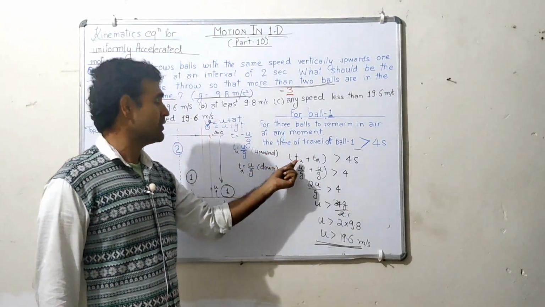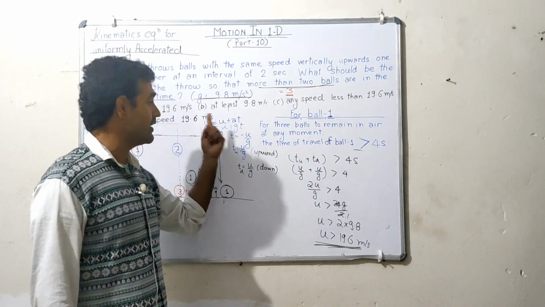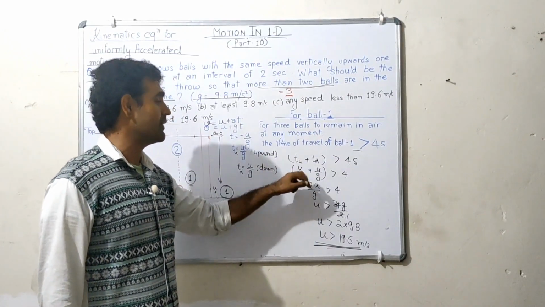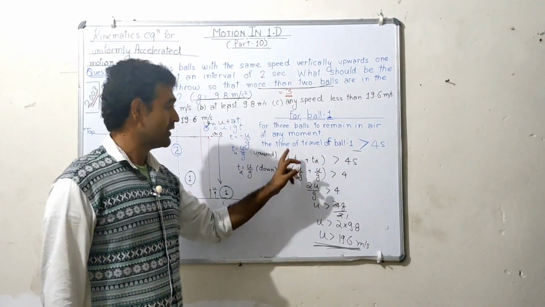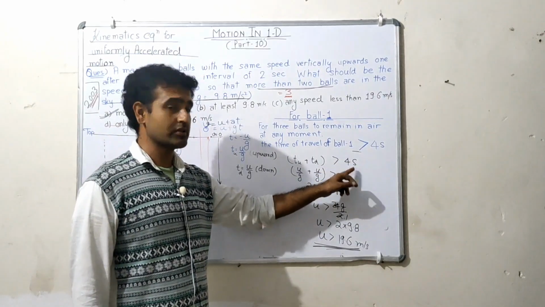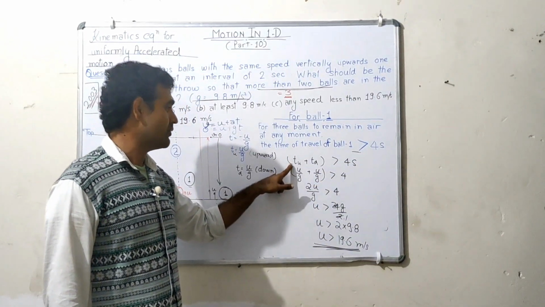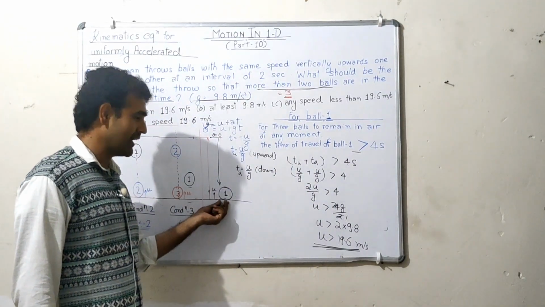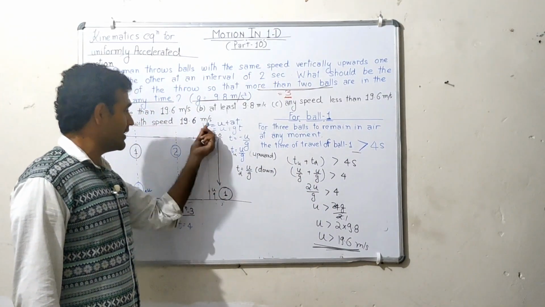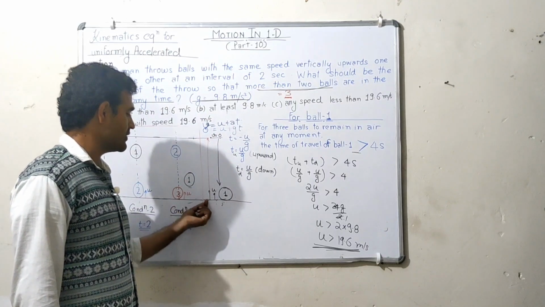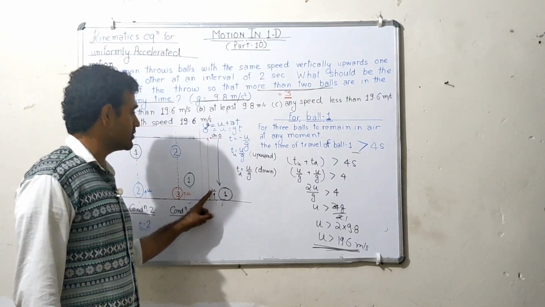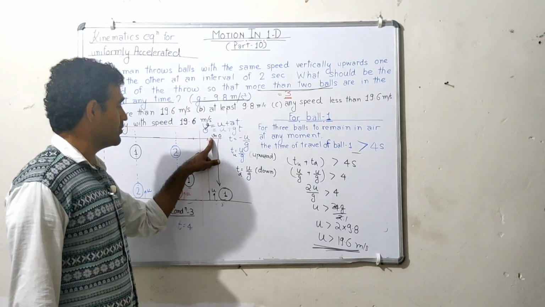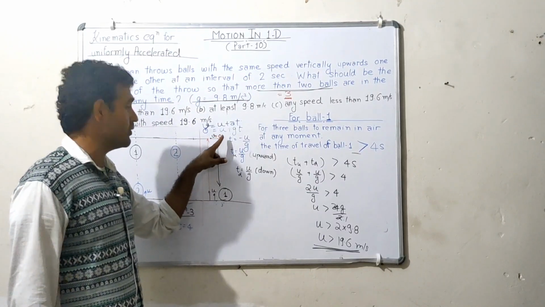Now the time of travel includes the time of travel in the upward direction, tu, and the time of travel in the downward direction, td, and this should be greater than 4 seconds. Now we have to calculate the values of tu and td. So how will we do it? This is ball 1. Taking the upward direction into consideration, first the ball is projected with an initial velocity of u, and at the top its final velocity will be equal to 0.